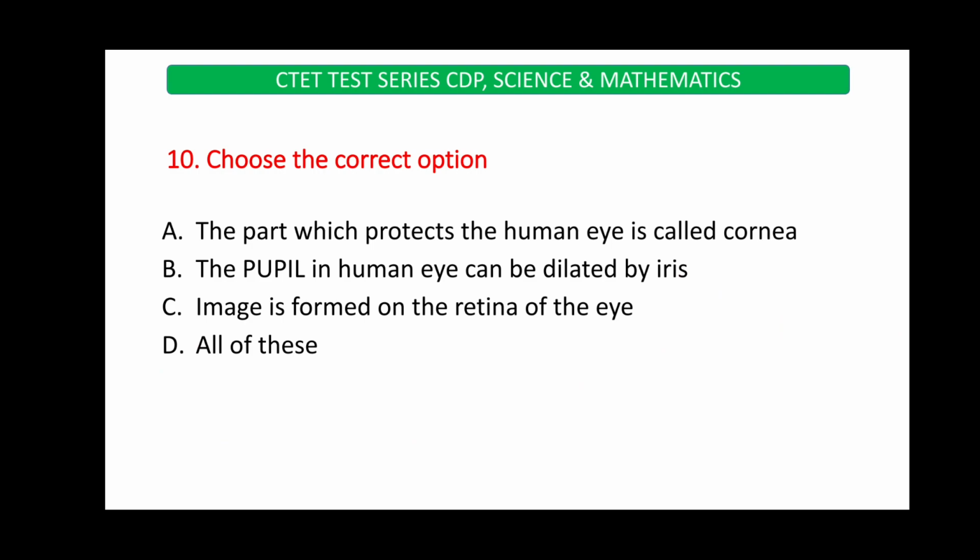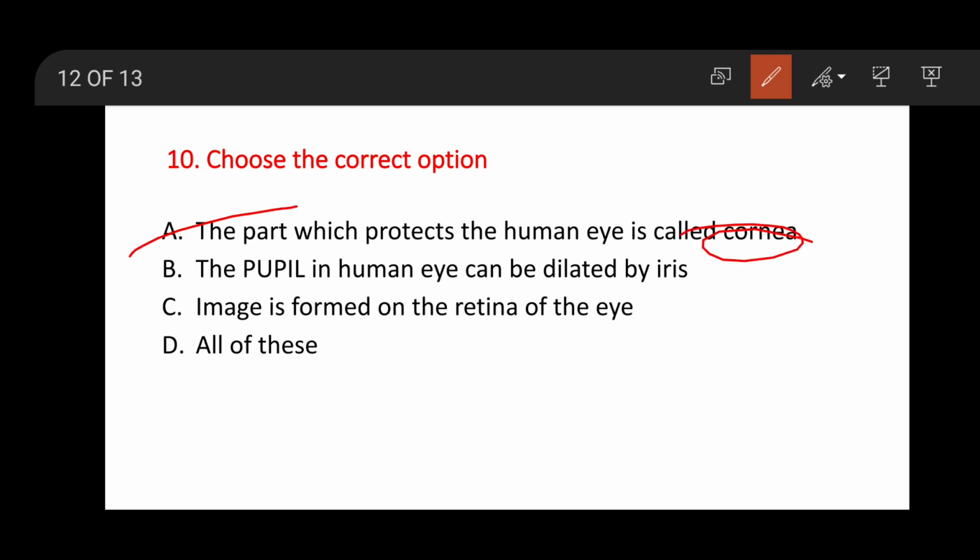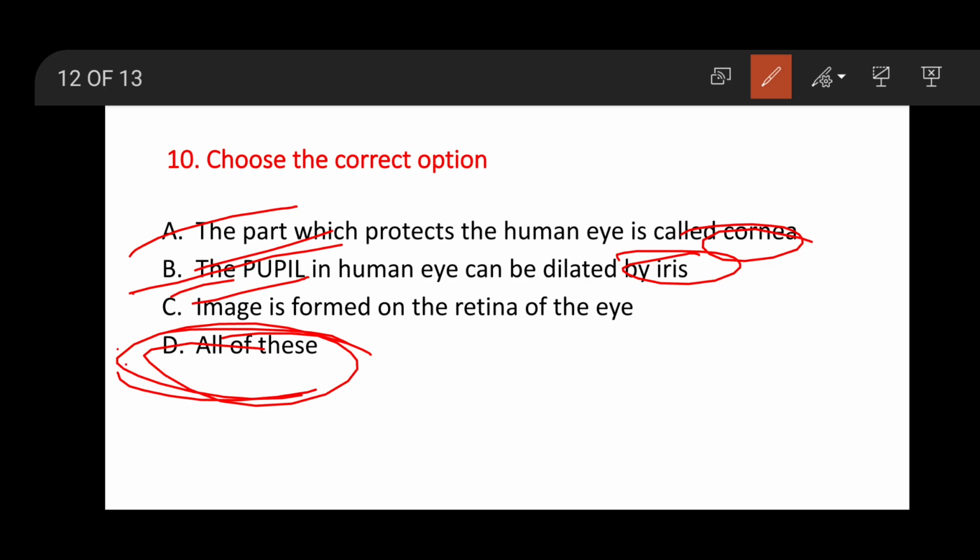Choose the correct option. Last question. The part which protects the human eye is called cornea. Here they ask for the correct option. The part which protects the human eye is called cornea. Correct. The pupil in the human eye can be dilated by the iris. This is also right. Image is formed on the retina of the eye. This is also correct. So all of the above. Option D is the right answer.